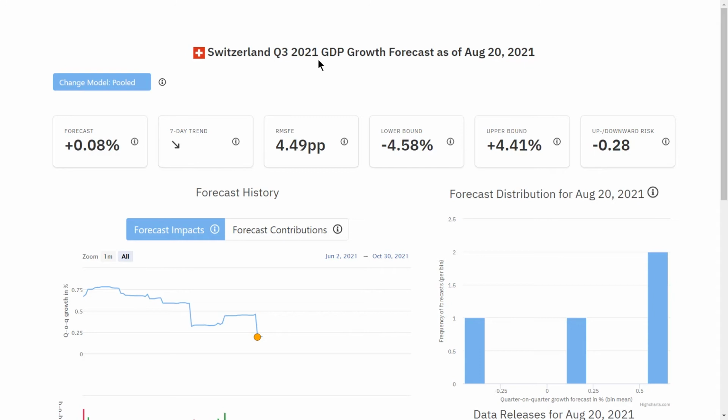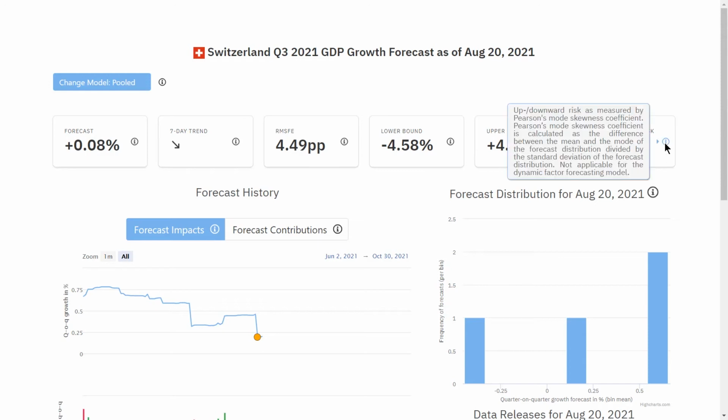Below, you can see more information on this specific nowcast, starting with some metadata. The boxes show the latest nowcast, the trend over the last 7 days, the past forecast performance, the lower and upper bounds of the confidence interval, and an upward-downward risk. The boxes on the page contain an information icon which provides more detailed information.